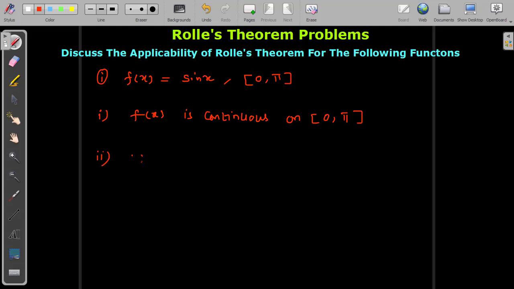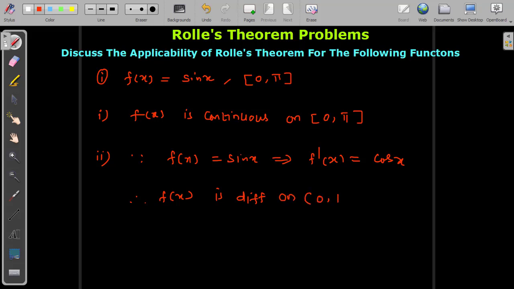Now afterwards, since f of x equal to sin x, differentiate this function with respect to x because we are now checking differentiability. Find f dash of x, sin x derivative cosine x. Therefore the function is differentiable on open interval 0 comma pi, because we need to check differentiability on the open interval. You can plug in any number between 0 to pi; you will not get infinity for any angle. That's the reason we can say the function is differentiable on the interval 0 to pi.